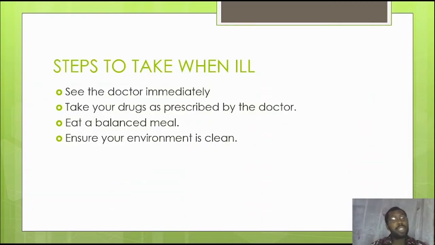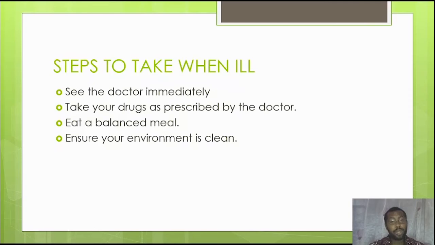Now, what are the necessary steps we take when we find out that we are ill? Yes, you've done your best to make sure that you've prevented every form of illness. But all of a sudden you found out that you are ill. So what should I do? Now the first step you should take is to see a medical doctor immediately. I don't encourage people to do self-medication. So if you are ill, tell your parents to take you to the hospital. They should run a test, check what is wrong before they administer any drug. So it is nice to see the doctor immediately if you are ill.